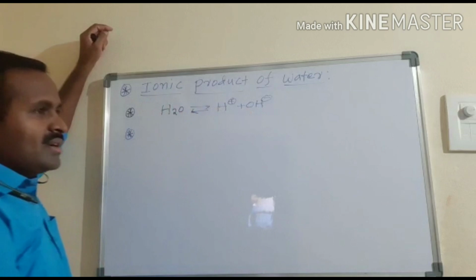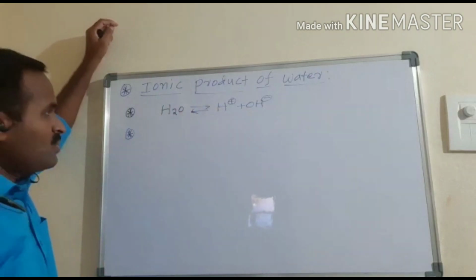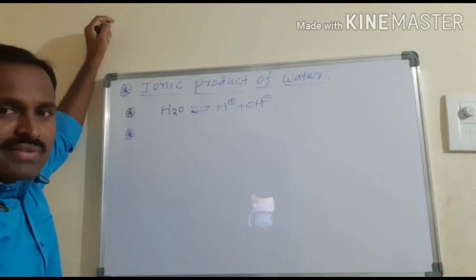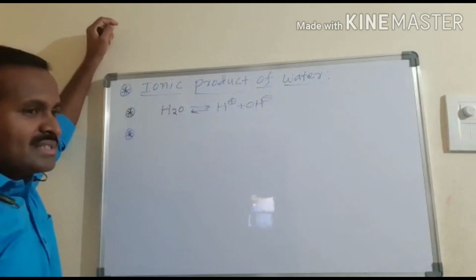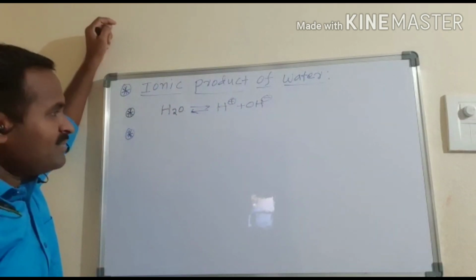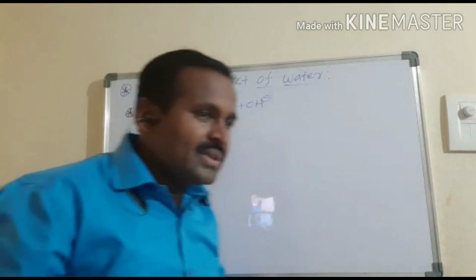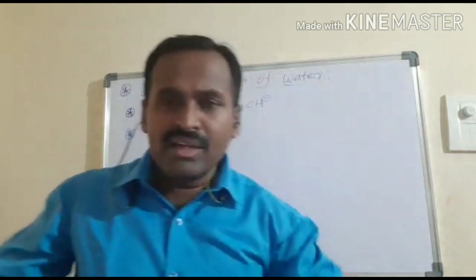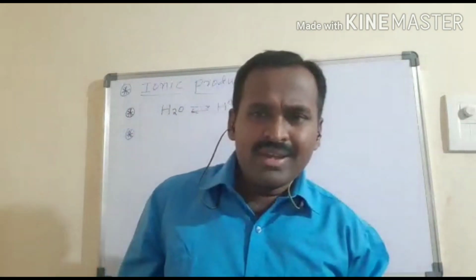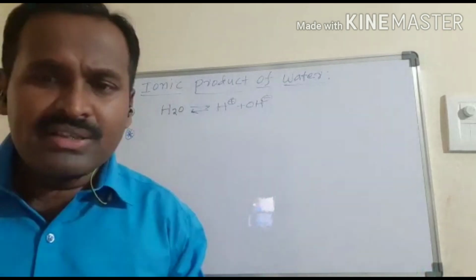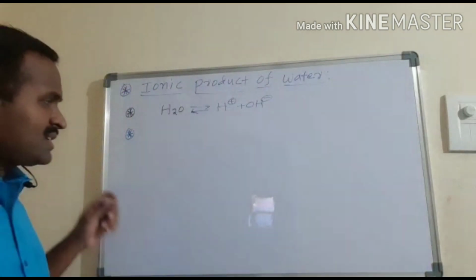and the undissociated H2O molecule. Whenever an equilibrium exists, then we can write an equilibrium constant. As we all know, this equilibrium constant is written purely based on the law of mass action. This law of mass action was proposed by the scientists Waage and Guldberg.